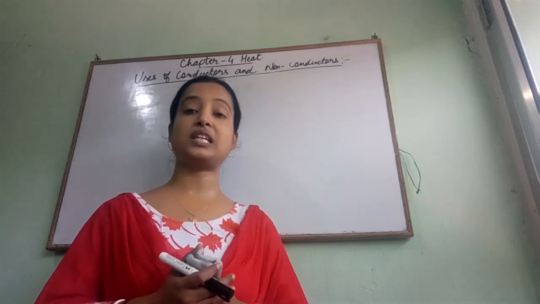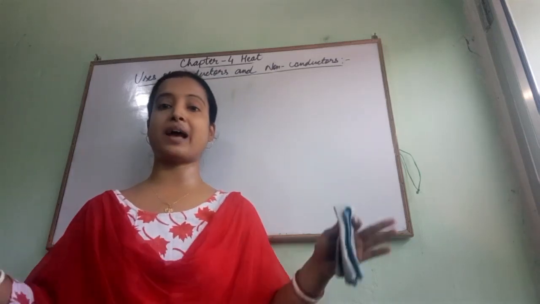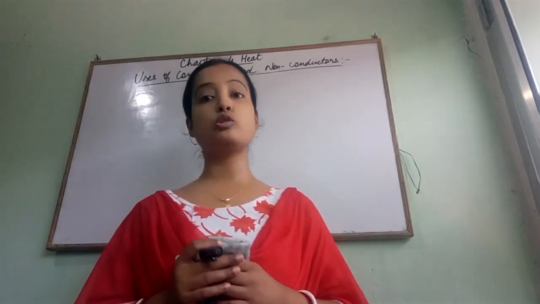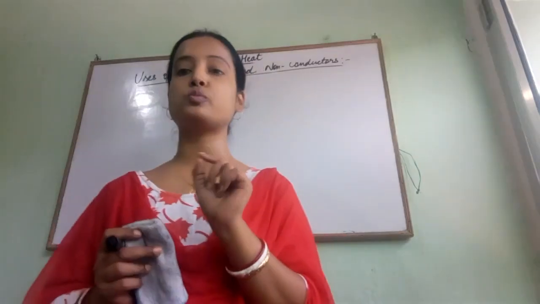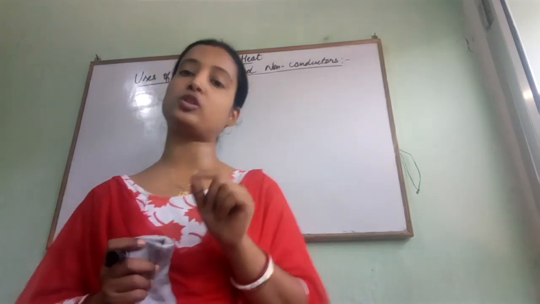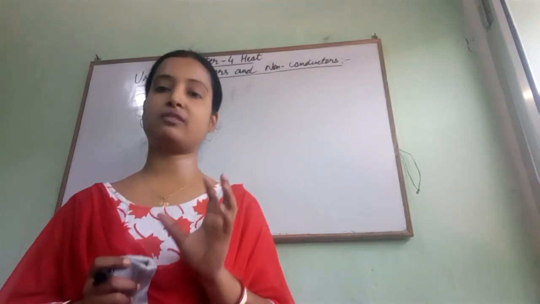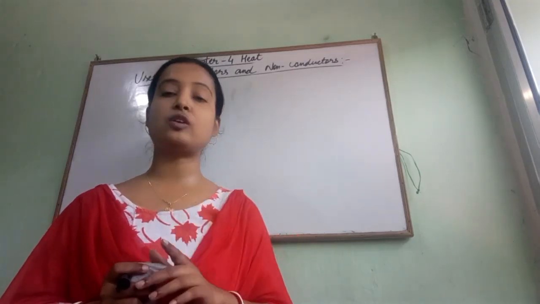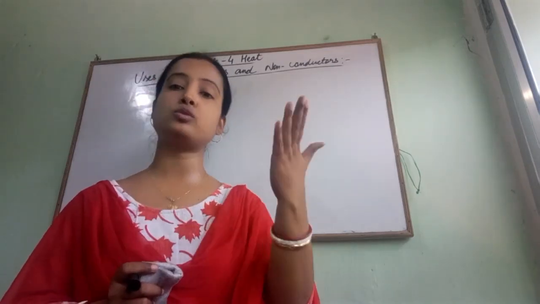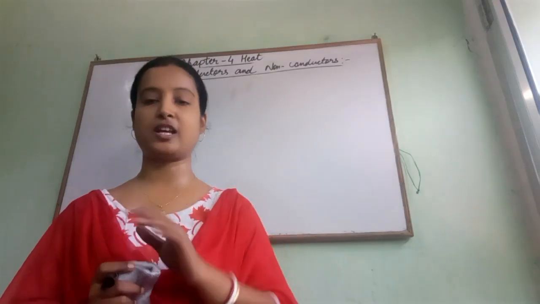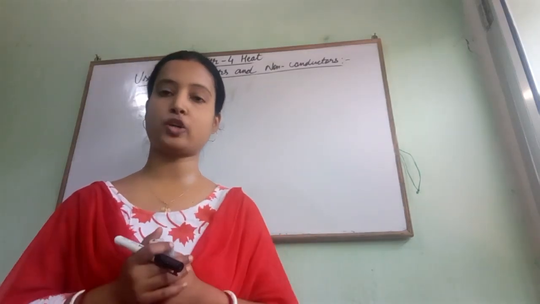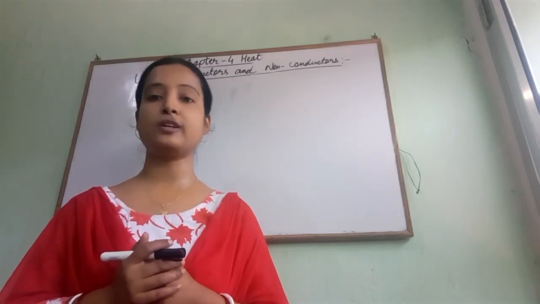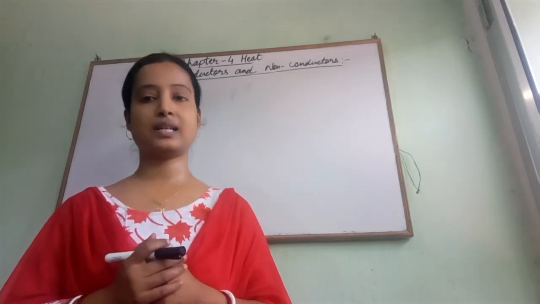Again, you have seen that in a jute bag the slices of ice are kept. Why? Because jute bags also have small pores between them, and these pores trap the air, and air is also a poor conductor of heat. It does not allow the inner heat to go out and the outer heat to go inside, and hence maintains the temperature for a long time. So that's why jute bags are also used for keeping the ice.